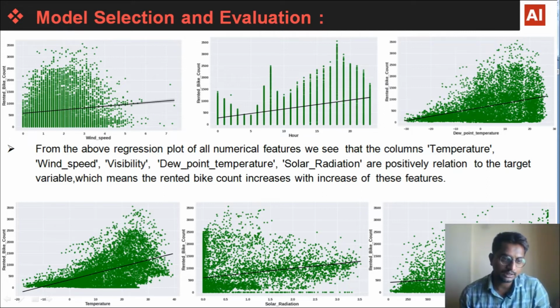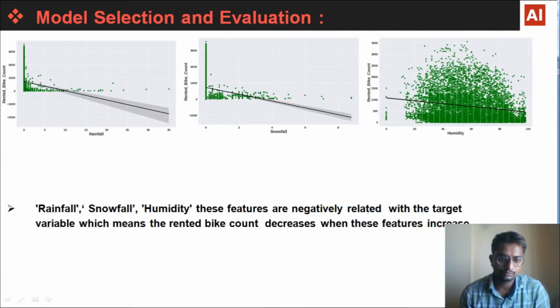All are positive. Next, rainfall, snowfall, and humidity are negatively related to the target variable, which means the rented bike count decreases when these features increase.